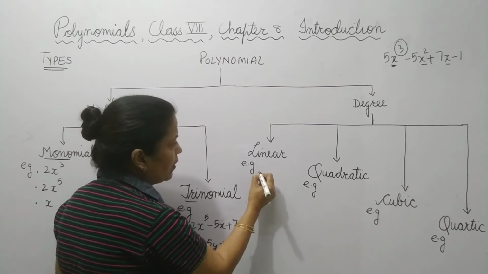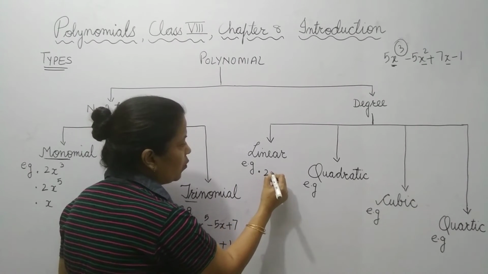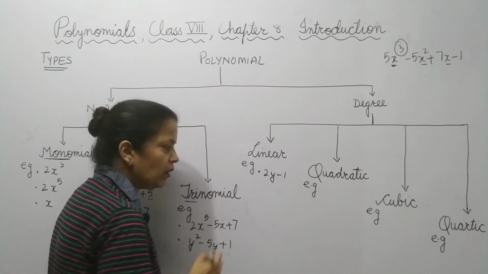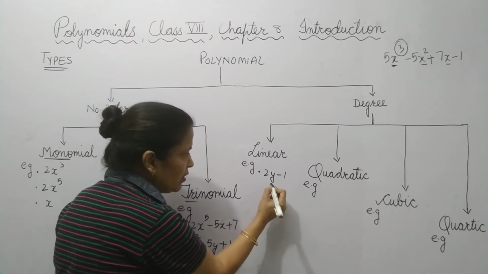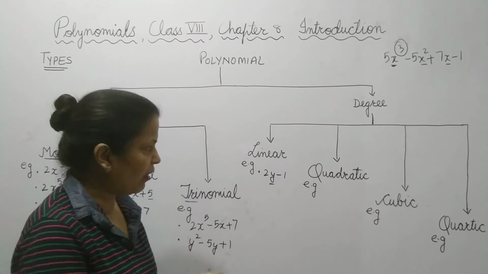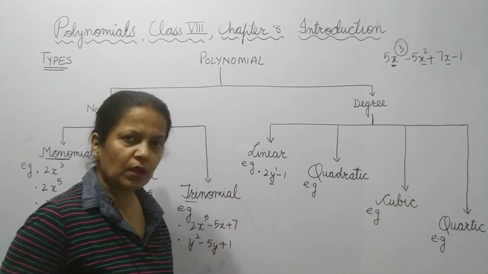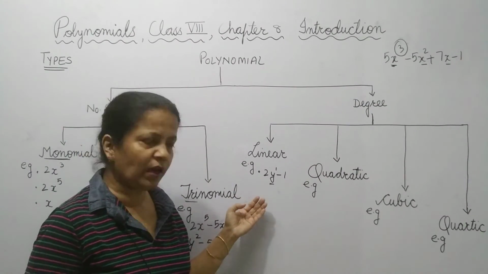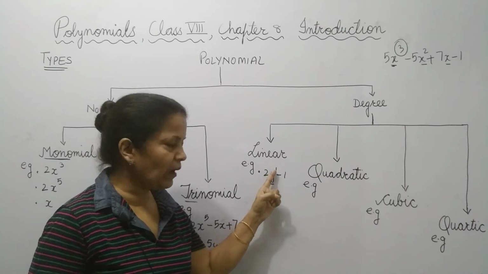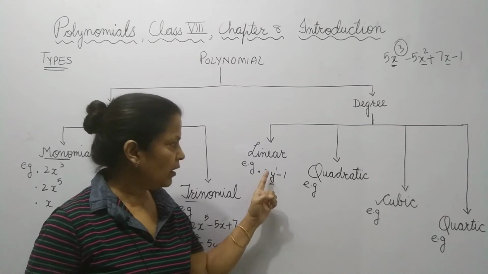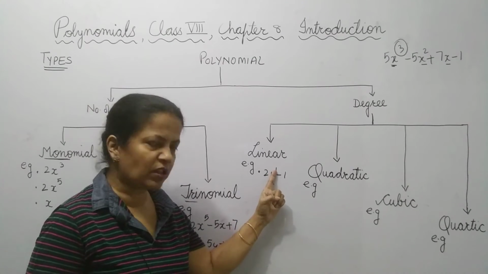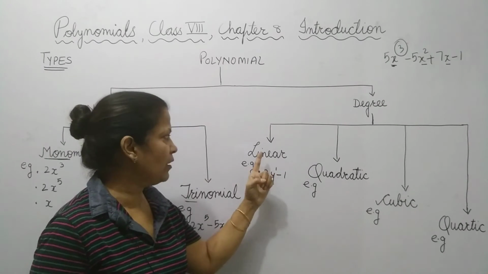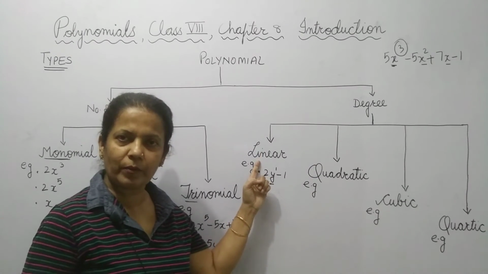Take one example: 2y minus 1. What is the power of the variable? This is the variable and its power is 1. So, the degree here is 1. The highest power of the variable is 1, so it is a linear polynomial.